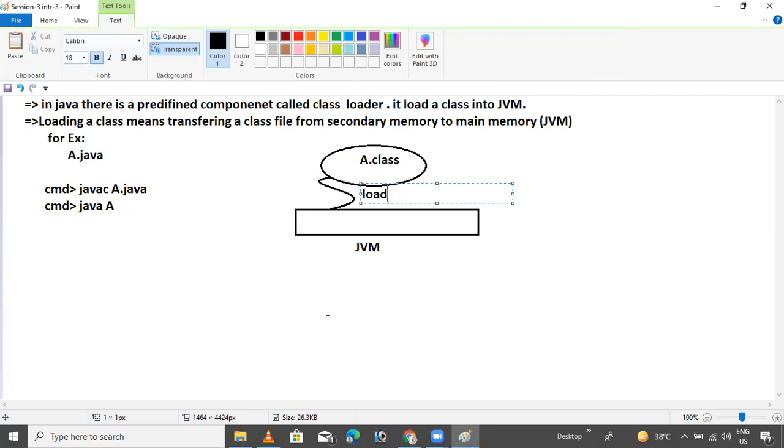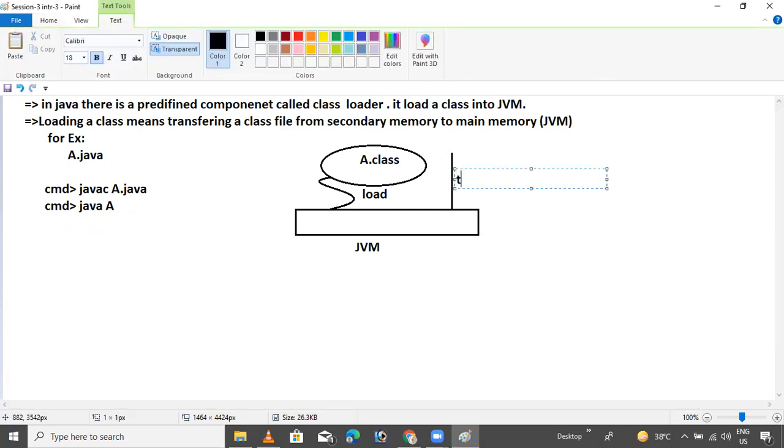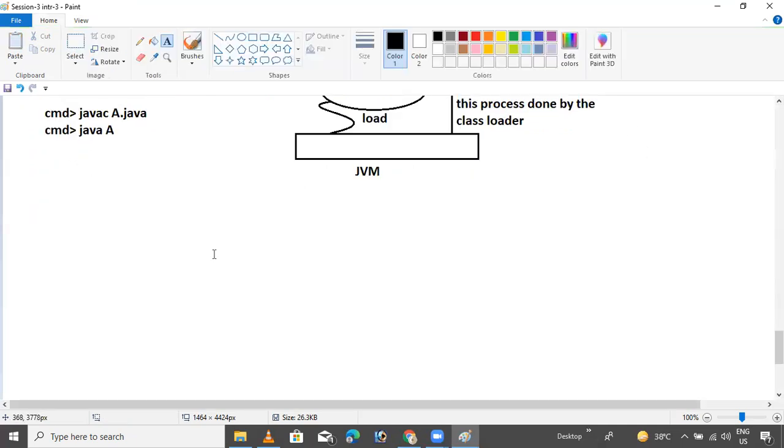By which process? This whole process is done by the class loader. Class loader. Okay, that's it.